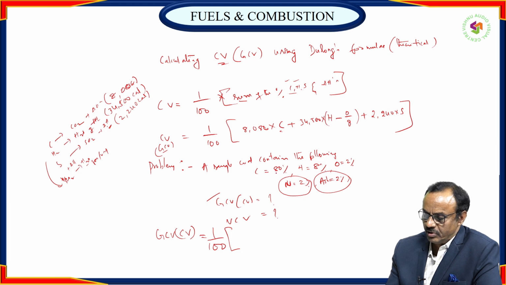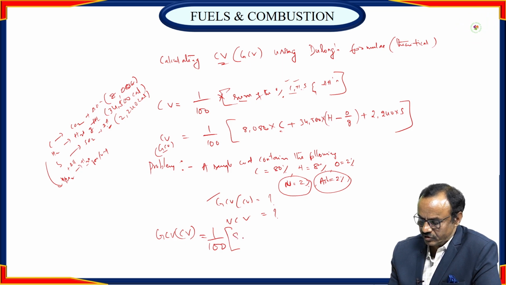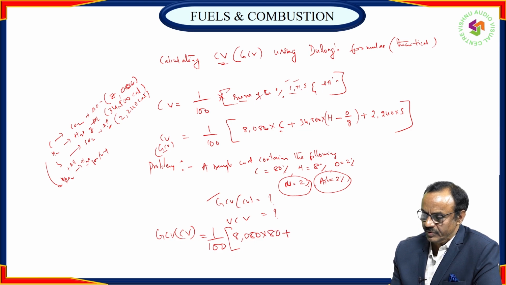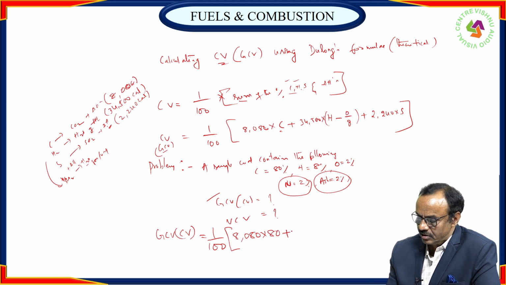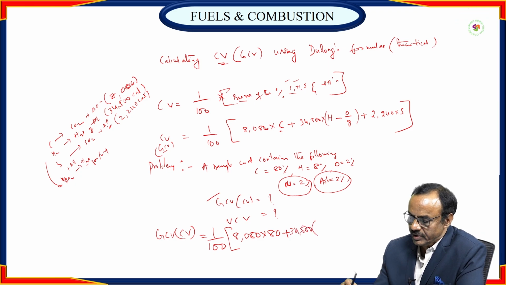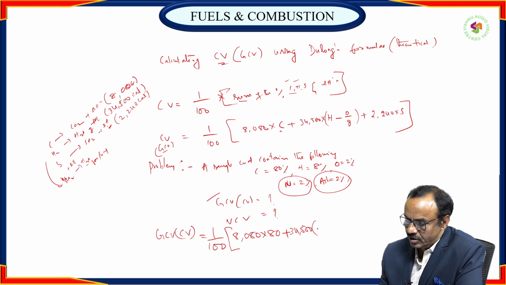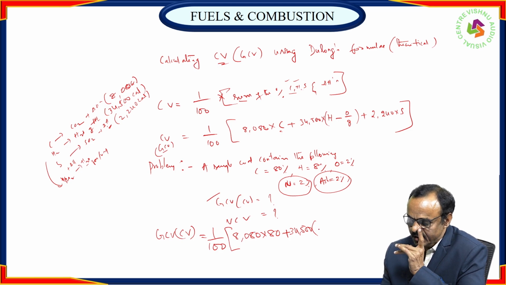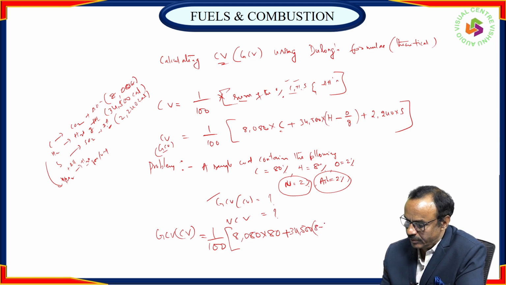What is the percent of carbon? 80%. 8080 into 80, plus next, 34,500 into hydrogen percentage 8 minus oxygen 2 by 8.